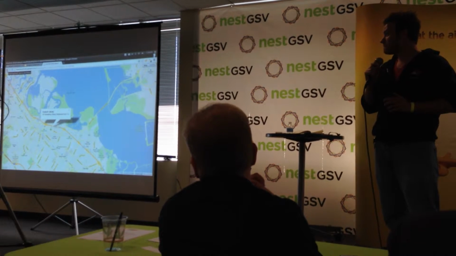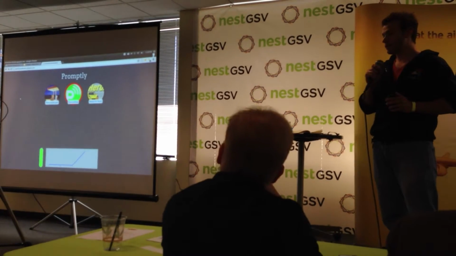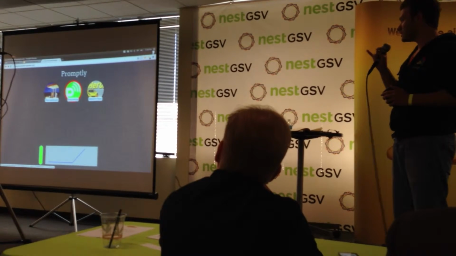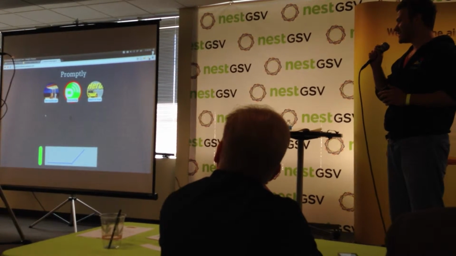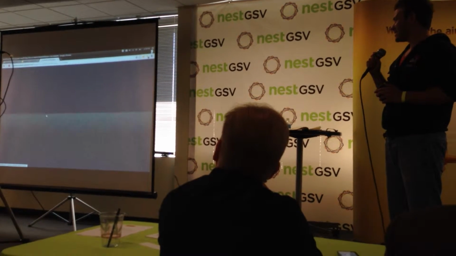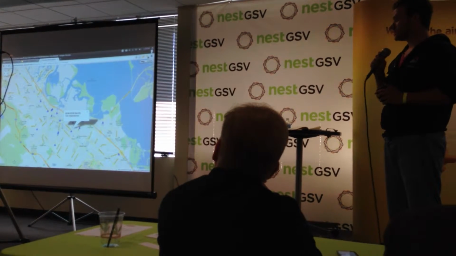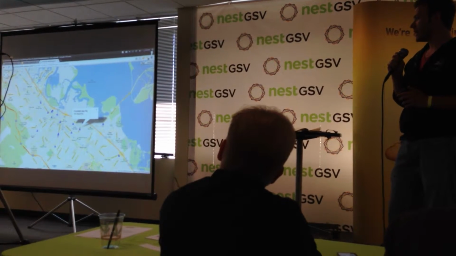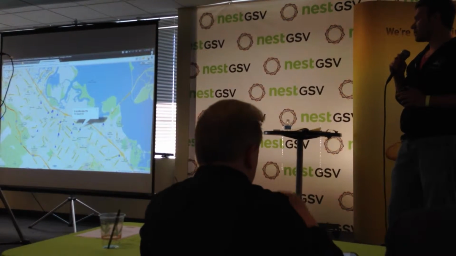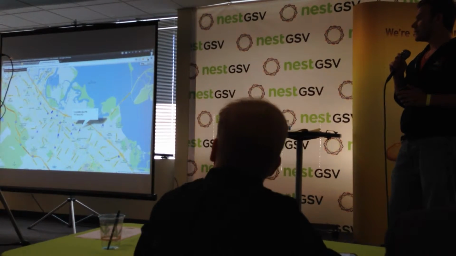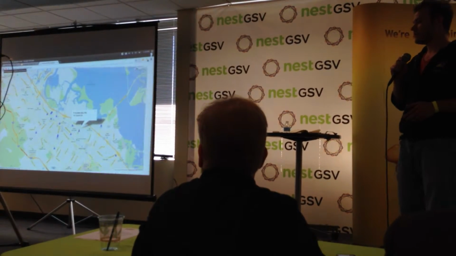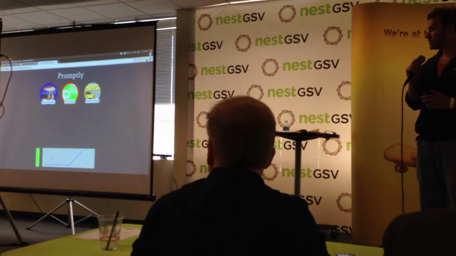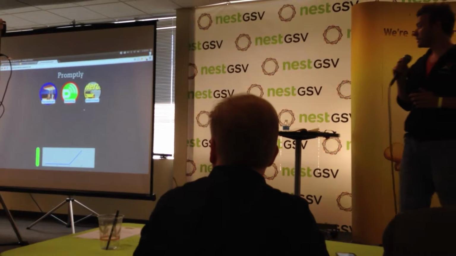If you go back, we also monitor your fuel levels, and if your fuel levels dip precariously low, this is going to show you the cheapest gas in your area that you can go to, and this is using Nokia's API. While you're driving, another notice will pop up, and that notice comes from monitoring your fuel levels.